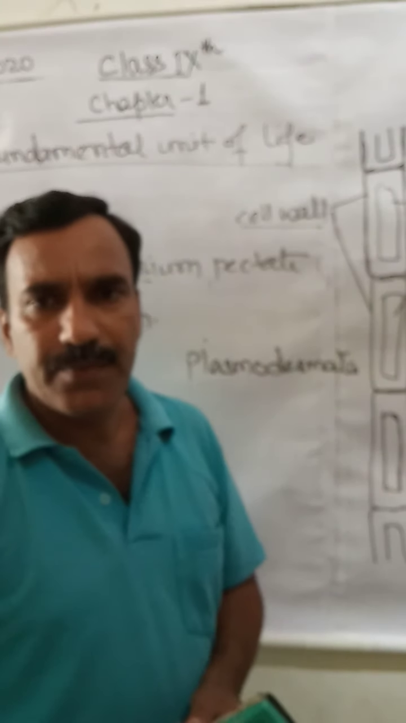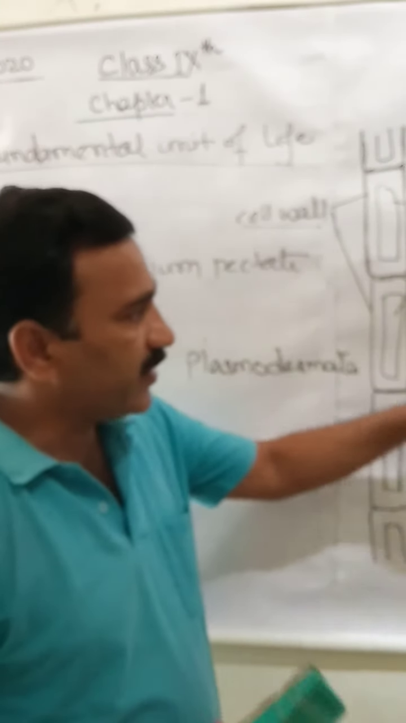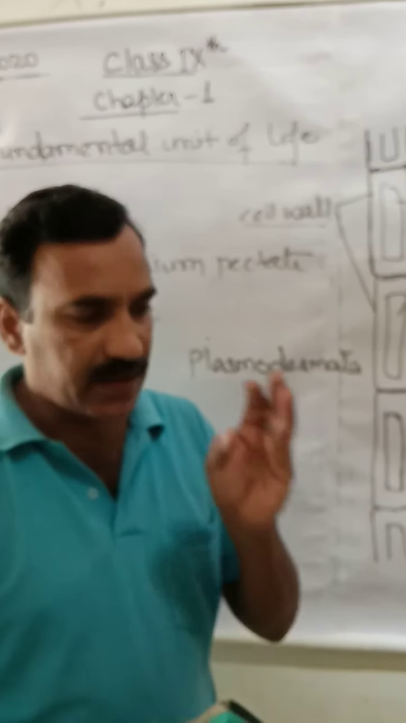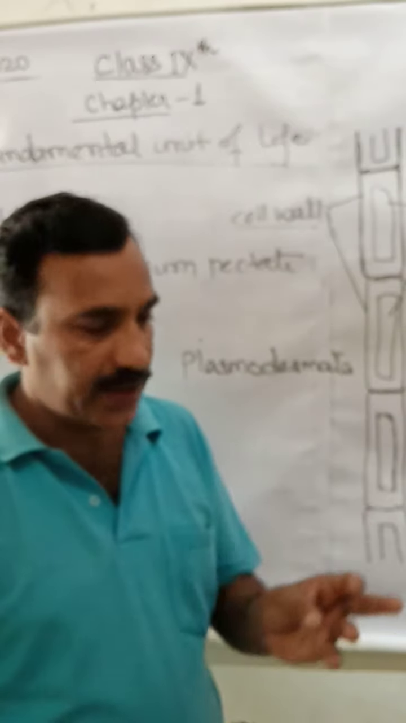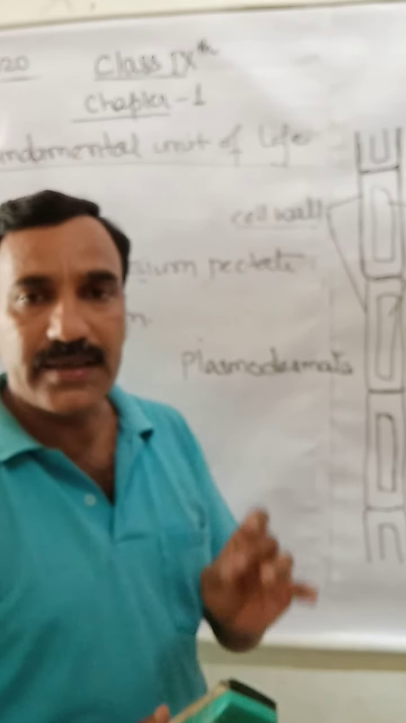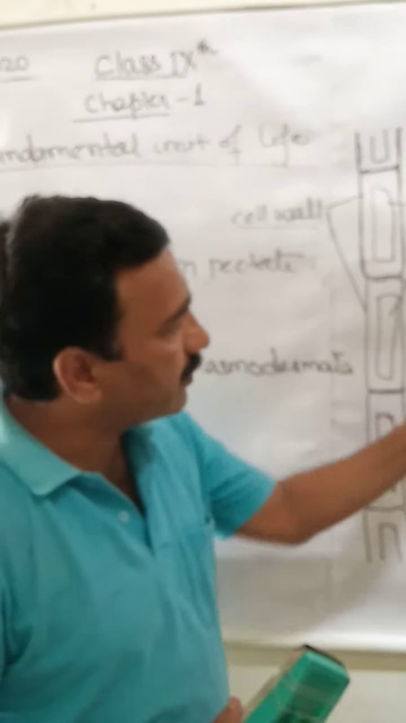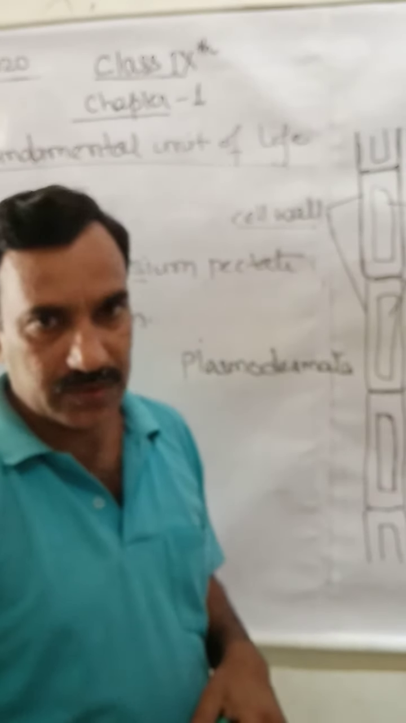some degree of permeability. That means, in simple words, this cell wall, if we explain it, is rigid in nature, it is elastic in nature, and it is somewhat permeable. That is, some substances can pass in and out.